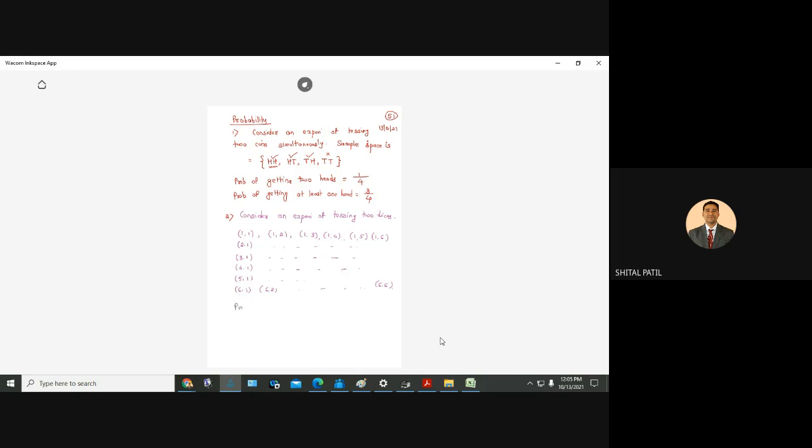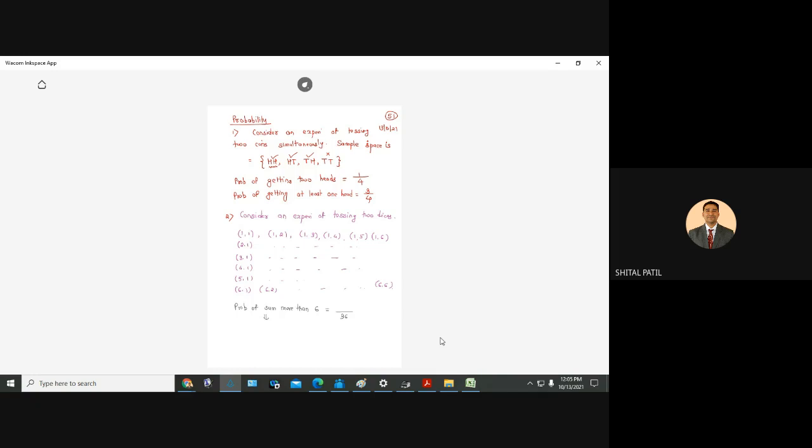probability of sum more than 6. What are the favorable outcomes? Total outcomes are 36, right? See, 6 rows and 6 columns, 6 into 6, 36. But how many are favorable? In how many cases do we get sum more than 6?